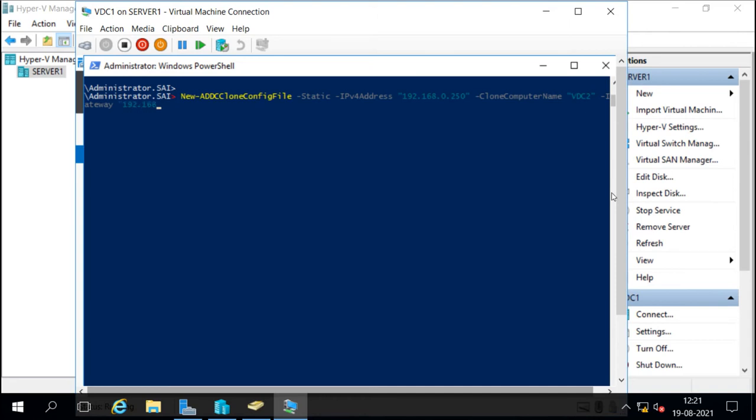If we have any gateway, we will mention the gateway also. Then we mention the DNS server IP, the resolver IP for the DNS server we have.